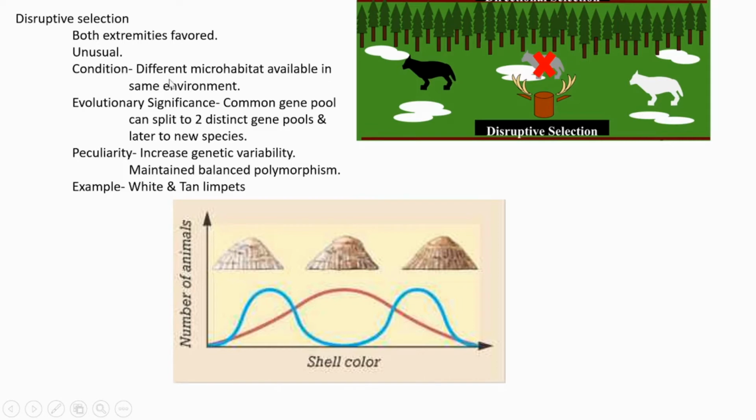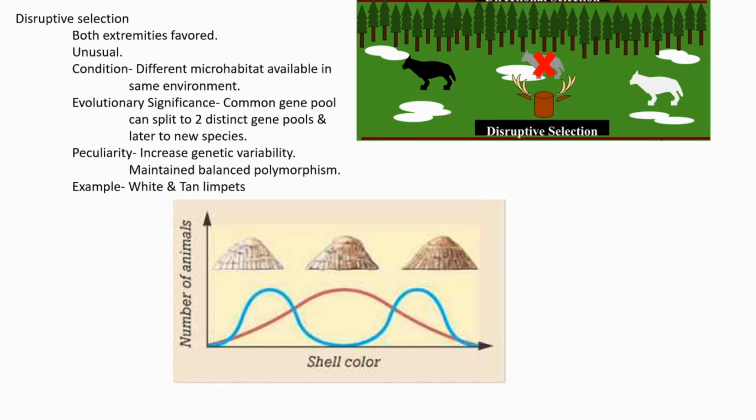When does this happen? When different microhabitats are available in the same environment, because we are considering a pond also. That means there is a large habitat ecosystem, but inside that habitat itself, so many different microhabitats are available.